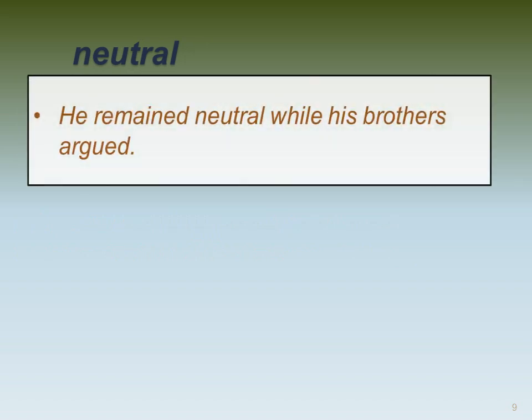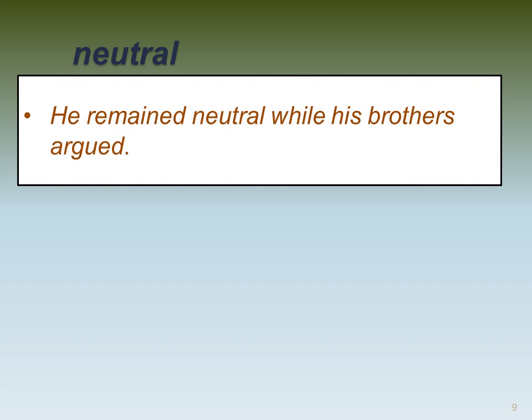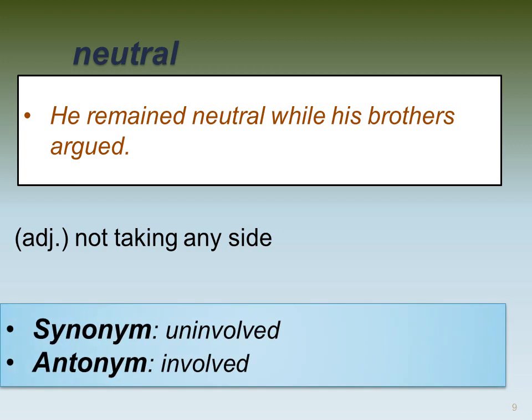Next word we have is neutral. Neutral, as in this example, he remained neutral while his brothers argued. His brothers were fighting or arguing, and then he decided to become neutral, not to take any side. So neutral means not taking any side. It's an adjective. Synonym for it, uninvolved. Antonym would be involved.